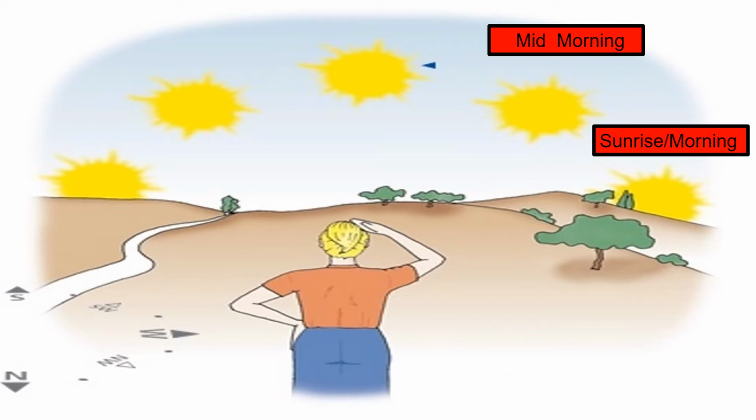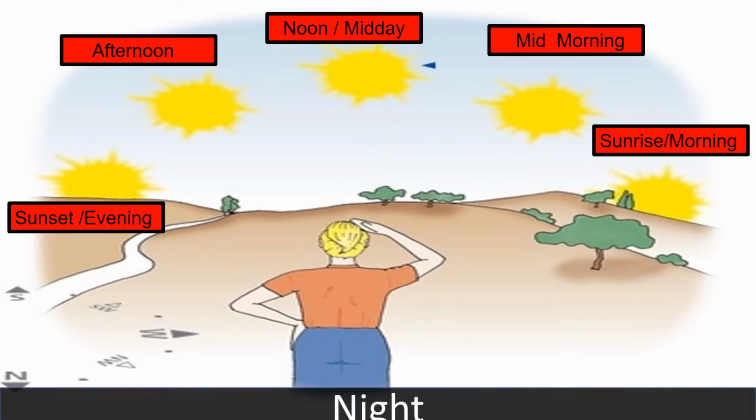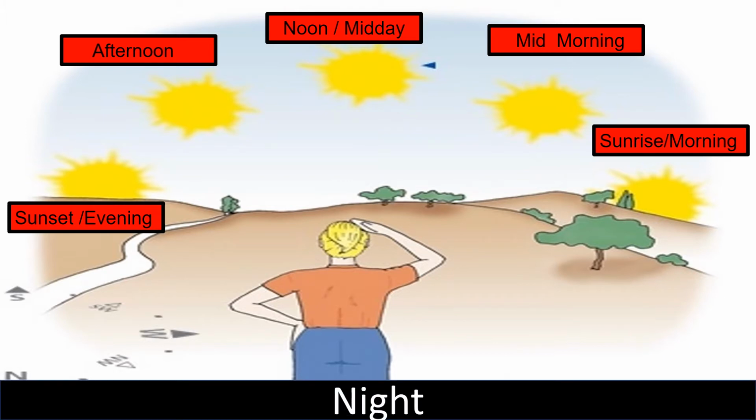mid-morning, that is before the sun goes overhead, noon or midday, afternoon, that is the time after the sun has gone overhead till the sunset, and sunset or evening, which is followed by night. Okay children, so this is how our day is divided. Sunrise, mid-morning, noon or midday, afternoon, sunset or evening, followed by night.